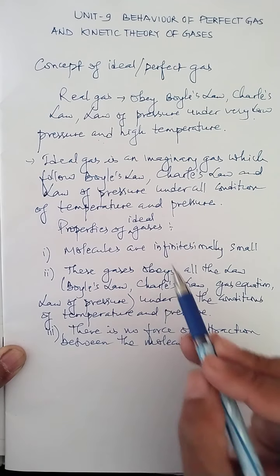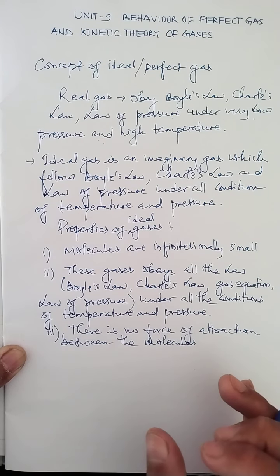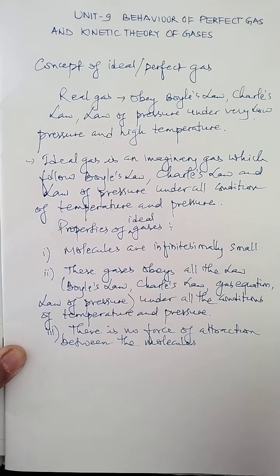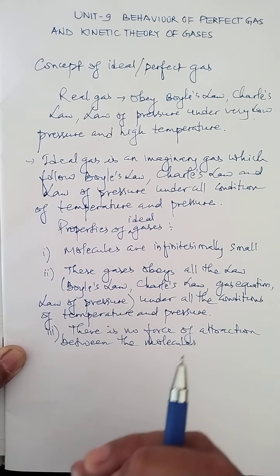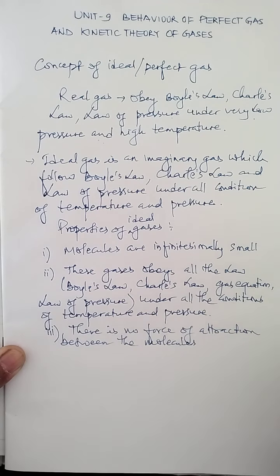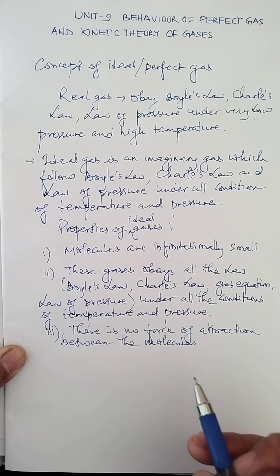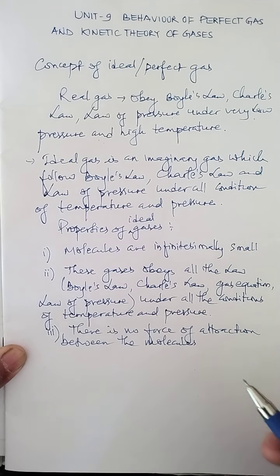In the case of an ideal gas, we assume that attraction is almost zero, so the molecules move freely. This is also one of the properties of an ideal gas.